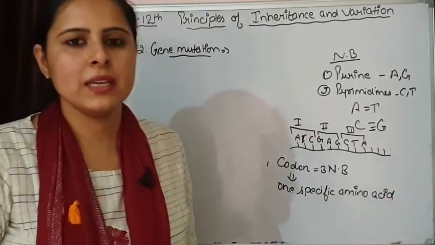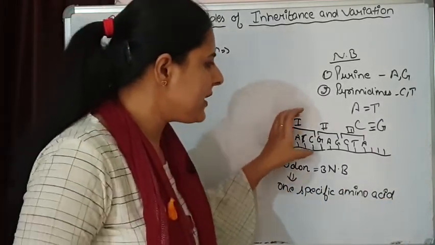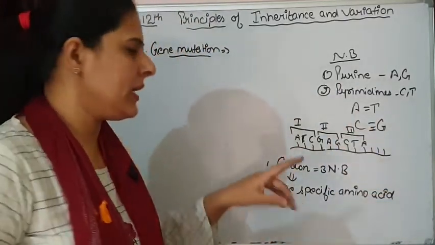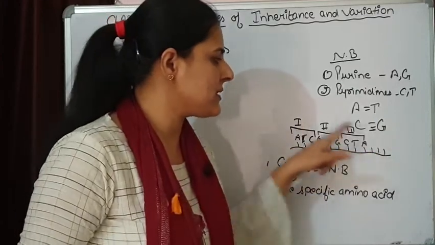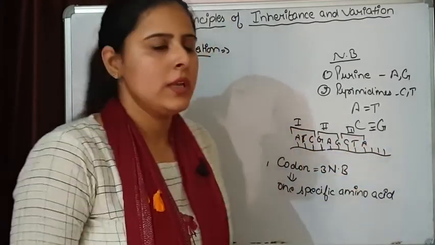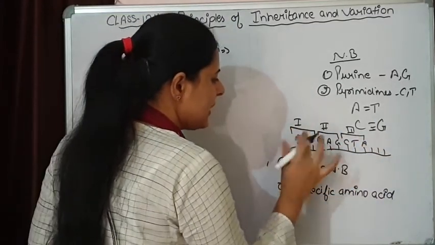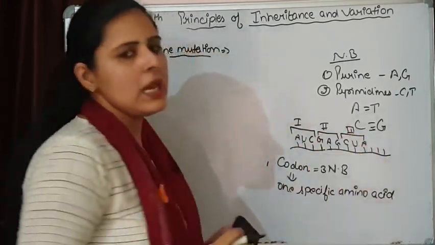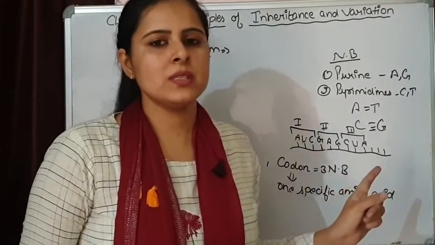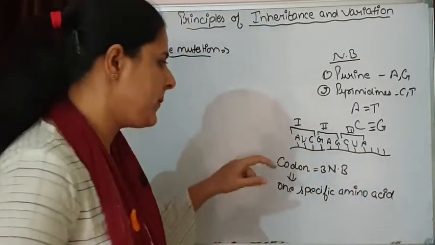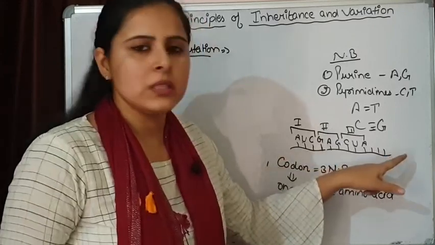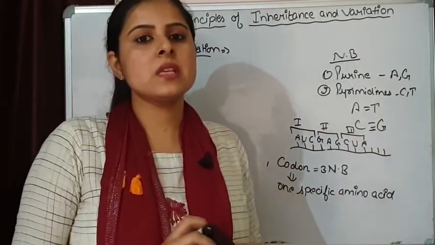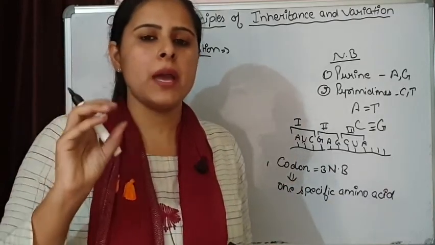Let me repeat it again. We are having an mRNA, messenger RNA, and on the messenger RNA, nitrogenous bases are present in a linear order. Because this is a messenger RNA, let me write uracil in place of thymine, because in RNA, uracil is present instead of thymine. So this is how the nitrogenous bases are present. Now these nitrogenous bases are going to code for amino acids.